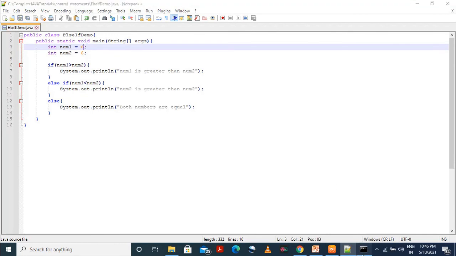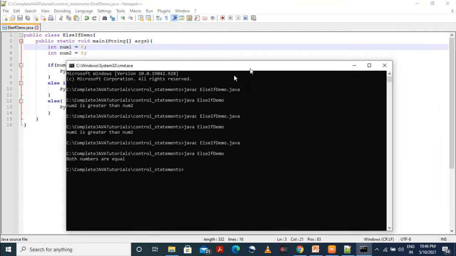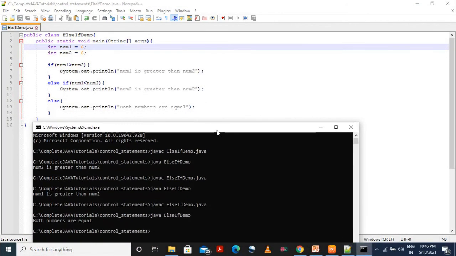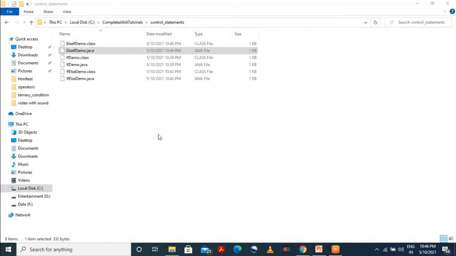Now I'm keeping both of them the same and trying to run it. javac filename.java and java class name. Both the numbers are equal. So I have shown you all three conditions, where the first number can be greater, the second number is greater, and both the numbers are equal. So I don't think there should be any confusion now.